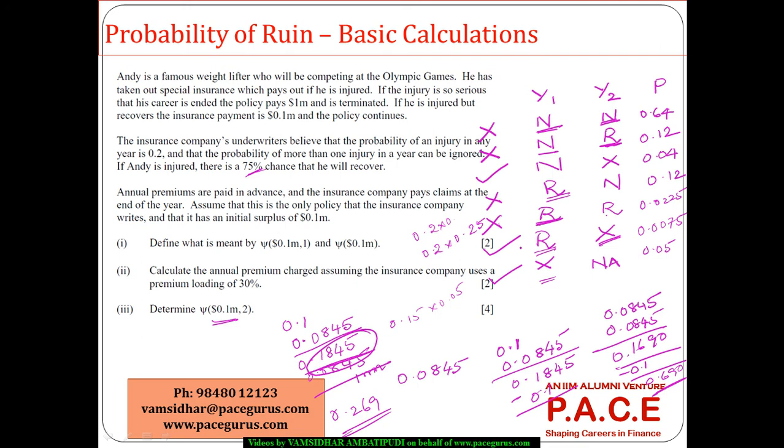Now these are the three scenarios in which the ruin is possible. So I am taking 0.04 plus 0.05, 0.09, plus 0.0075, 0.0975. So 9.75% is the probability that a ruin is occurring. So this is a slightly discrete case without any kind of distributions playing any role. So the simplification can be done through this kind of a mechanism.